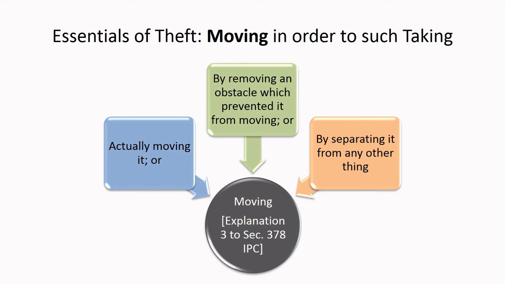First, let us check what explanation 3 has to say about moving. It says a person is said to move when he actually moves the object, or when he removes an obstacle which prevented the property from moving, or when he separates it from any other thing. I hope you notice that the latter two ways of moving are in fact indirect ways of moving the object, but law considers those also as moving by virtue of this explanation.